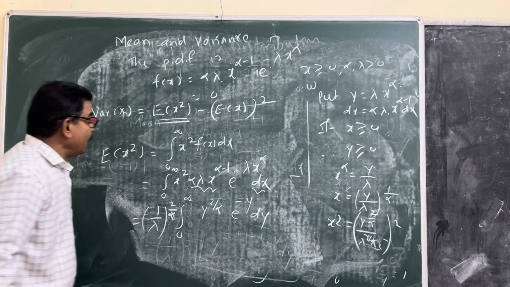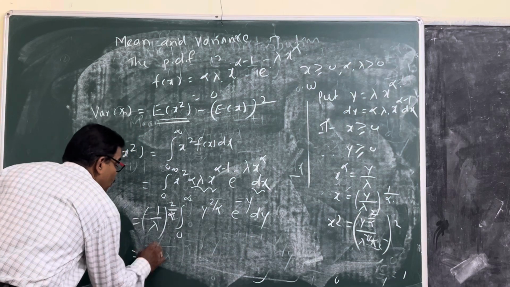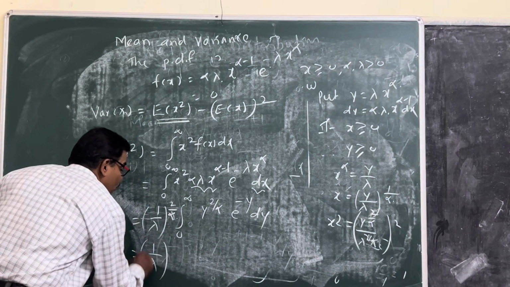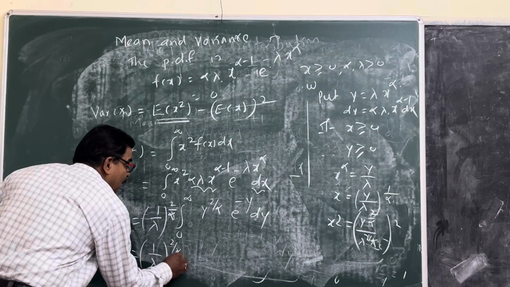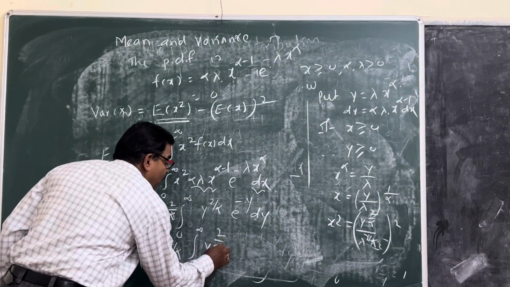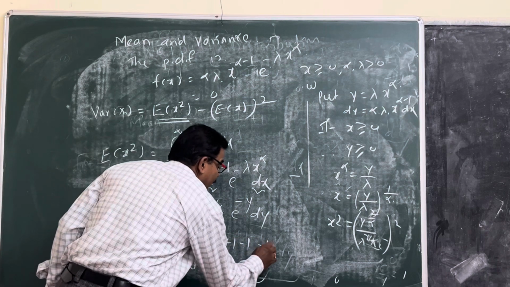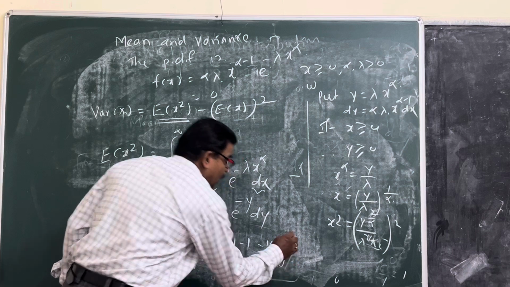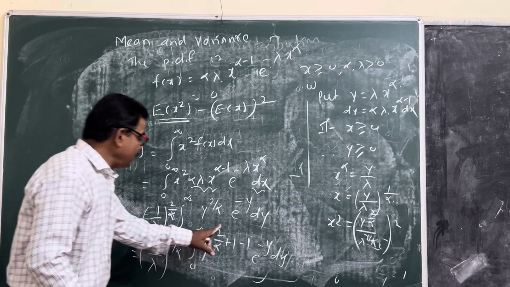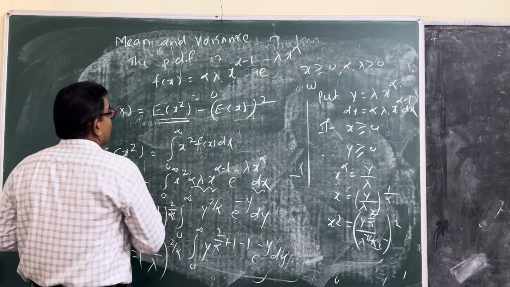Then again this is converted to a gamma distribution: 1 upon lambda raised to 2 upon alpha, integral from 0 to infinity y raised to 2 upon alpha plus 1 minus 1, e raised to minus y.